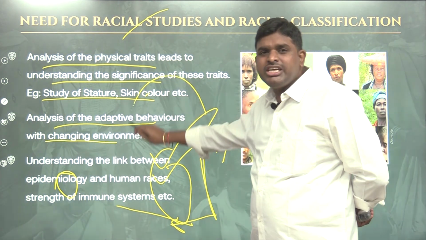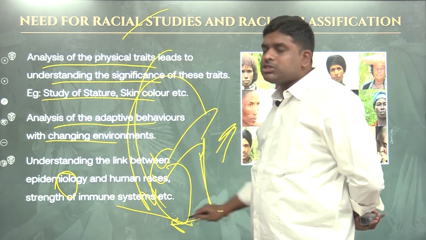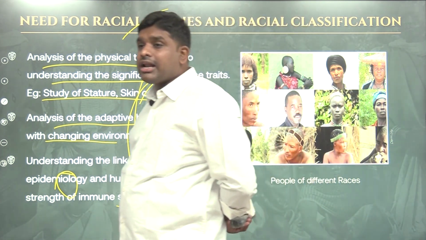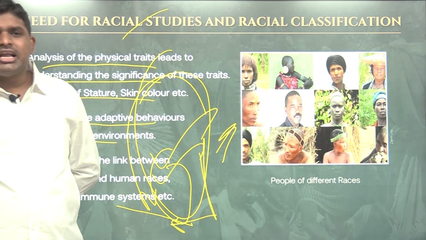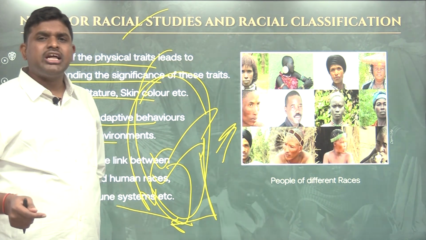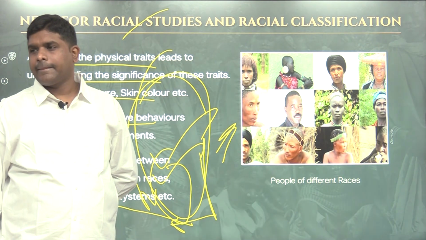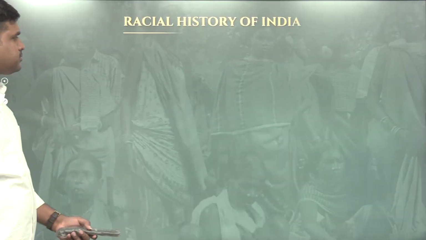If I borrow these genes and fix them here, they will also get a strong immune system. Because of which we had racial classification or biogenetic classification, and here we are doing racial and biogenetic classification of Indian tribes.